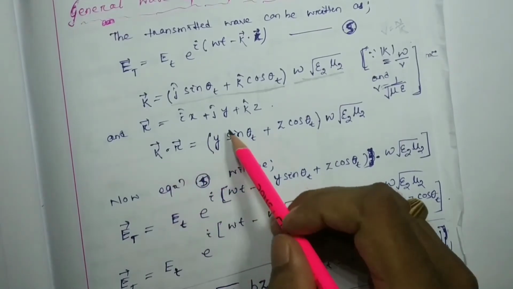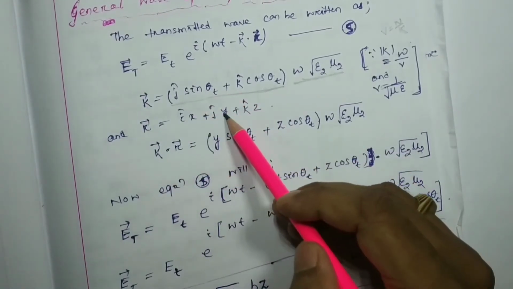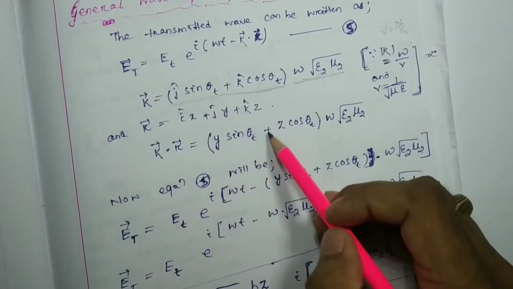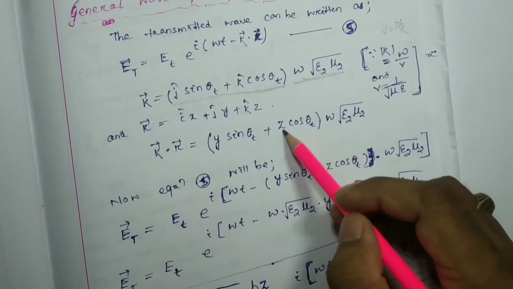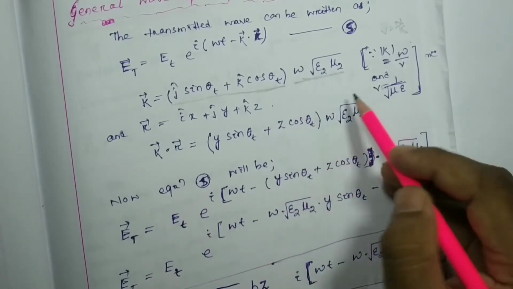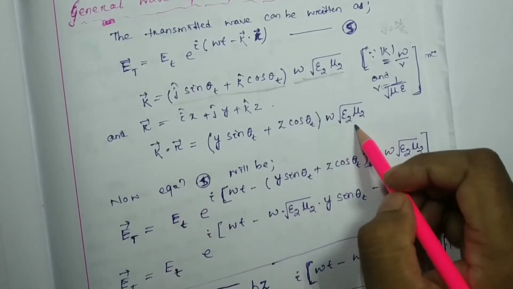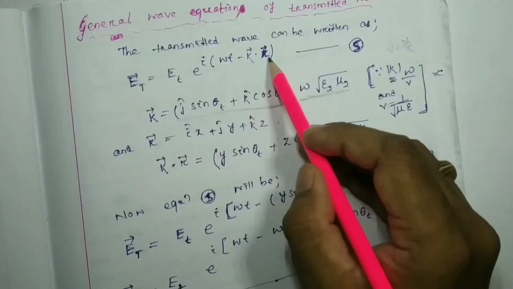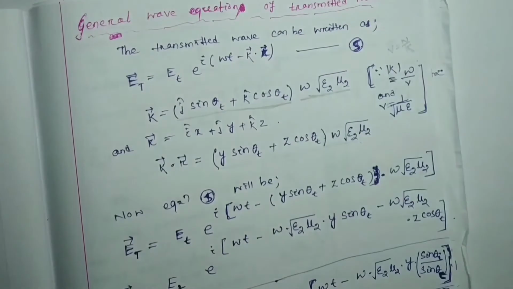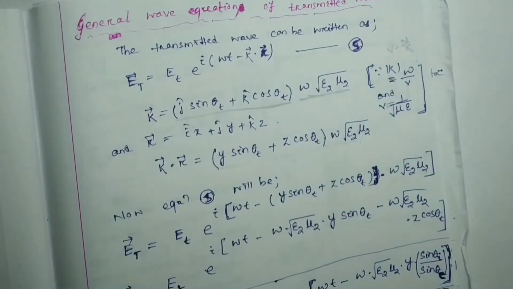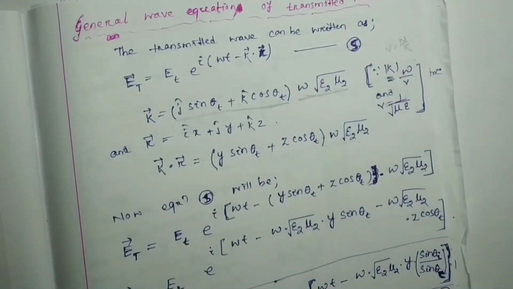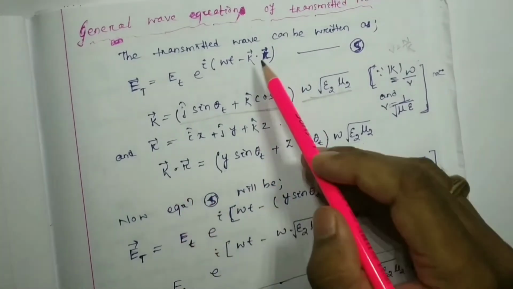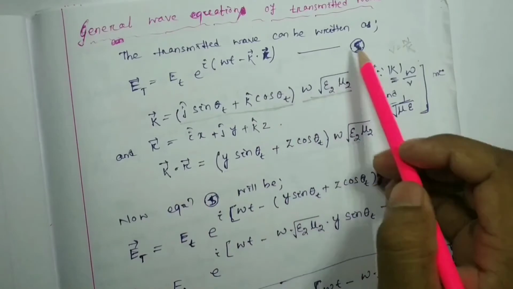You can see y j cap, so y sin theta t plus z cos theta t into root over omega epsilon 2 mu 2. Now for equation number 5, it is just substitution. Just substitute k dot r over here in your equation number 5.